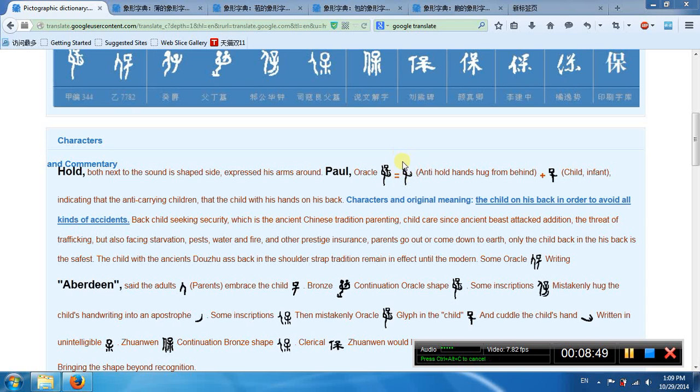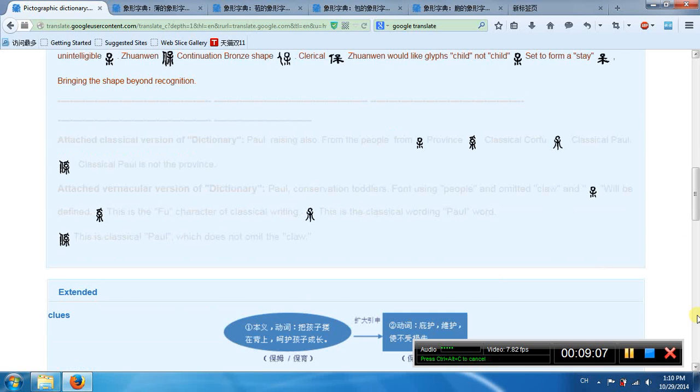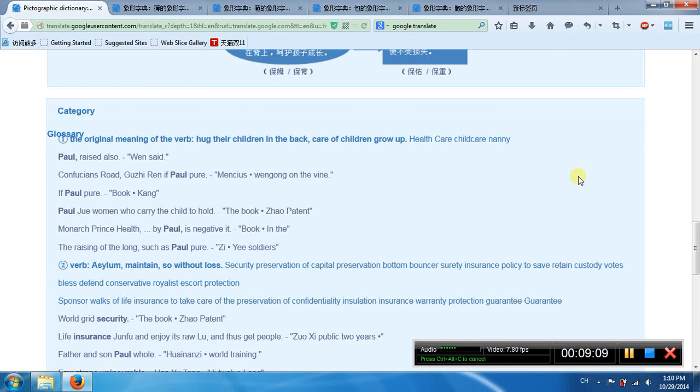The left part means hold, hug from behind. The top part means a child, an infant. So it means to protect the child from behind, avoid accidents. The original meaning is to hug the child in the back, caring for children as they grow up. Second meaning, maintain without losing, asylum.